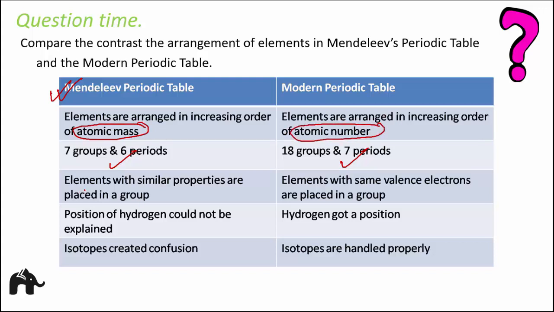In Mendeleev's periodic table, elements with similar properties are placed in a group. In the modern periodic table, again, elements with the same valence electrons are placed in a group. So we also have some similarities: in both these periodic tables, elements with similar properties were in the same group. In Mendeleev's periodic table the position of hydrogen could not be explained, but it was very well explained in the modern periodic table. Isotopes created confusion in Mendeleev's table, but isotopes were handled properly in the modern periodic table.